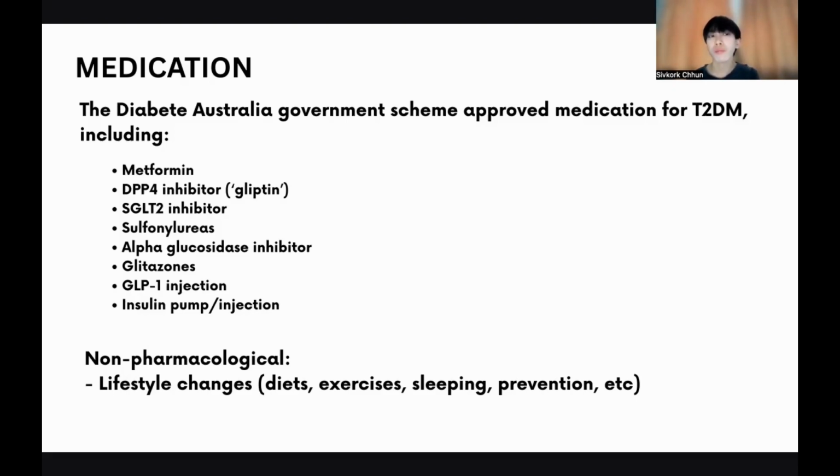But for type 2 diabetes mellitus, these are the medications that can control, prevent, reduce, or slow down the progress. But for type 1 diabetes mellitus, the medication needs to be used daily, like daily insulin injection. Insulin is the only medication for type 1 diabetes, because it's a lifelong disease, because it's autoimmune. But for type 2, there are so many options.